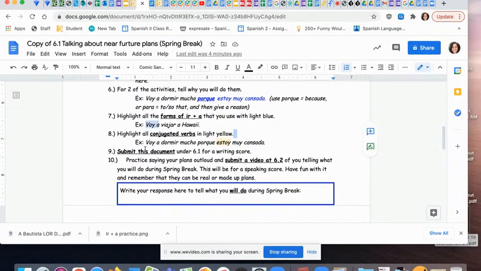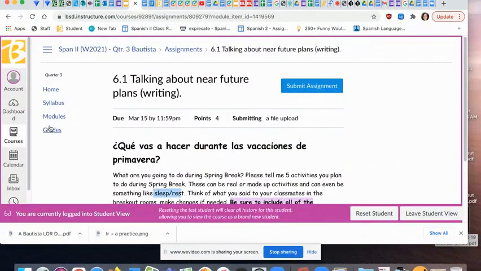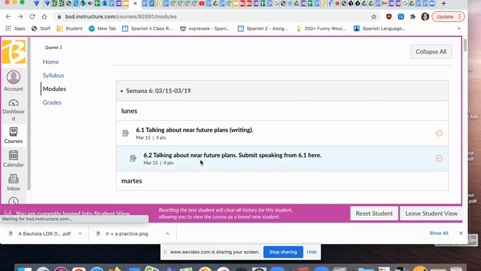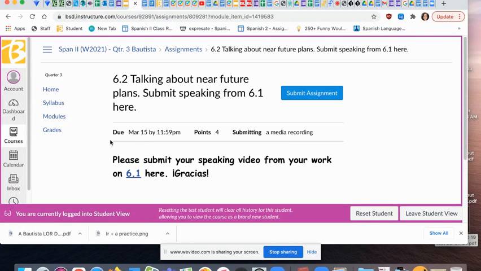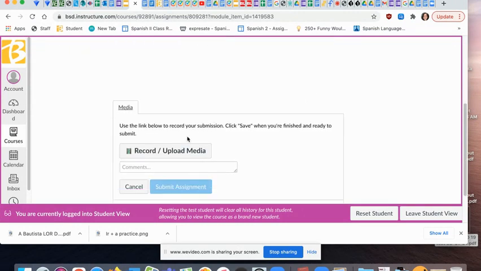But then there's still one more step. That's for 6.2. Practice saying your plans out loud and then submit a video of yourself doing that at 6.2. So you'll want to come back, click over here, click on 6.2, read your real or pretend spring break plans to yourself over and over out loud until you feel comfortable. When you feel like you're ready, click Submit Assignment, and then you can click Record or Upload Media.